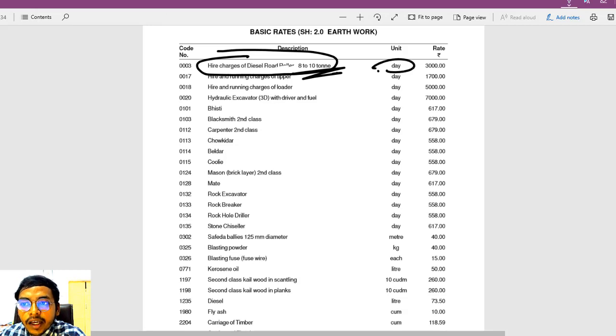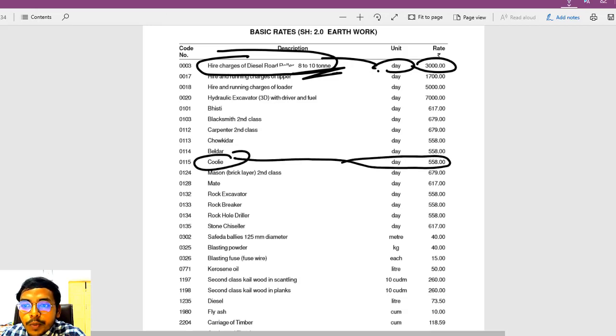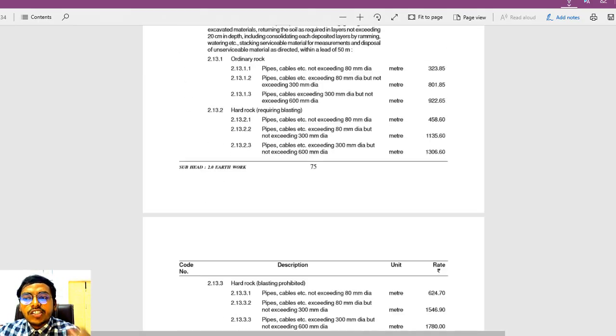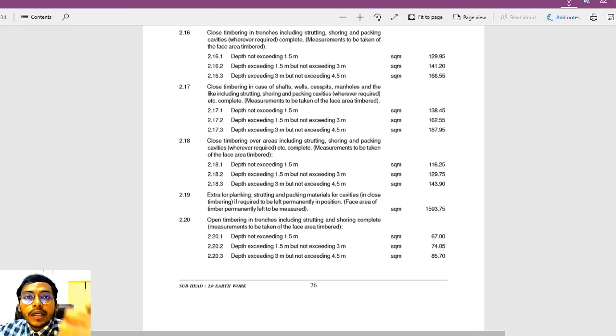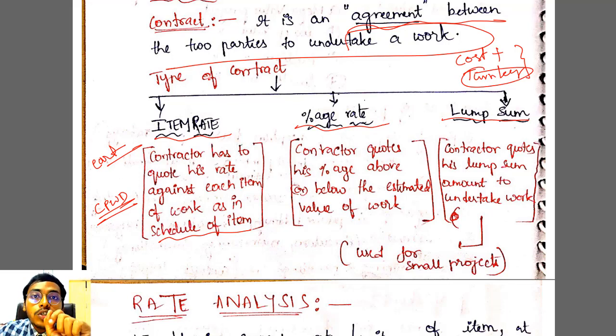So per day, what is the road roller cost in Delhi? That is 3000 rupees. So everything will be given. What is the price of one coolie in Delhi? 558 rupees per day. So everything will be given. Every small specification which you need for construction will be given in your schedule of rates. Based on that, we can know how much expenditure my project will incur.